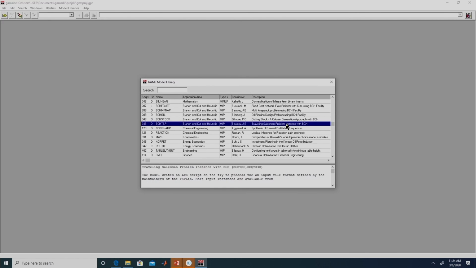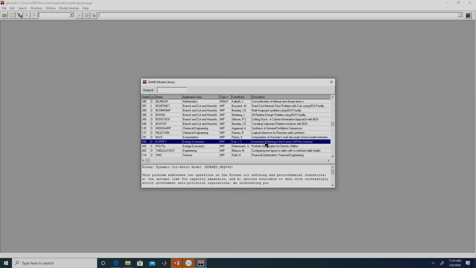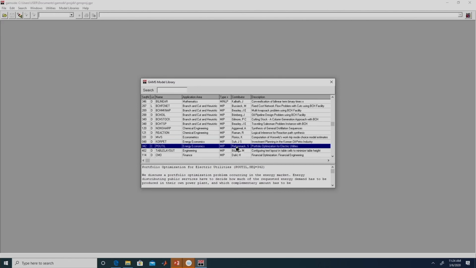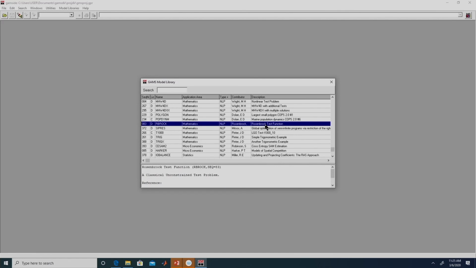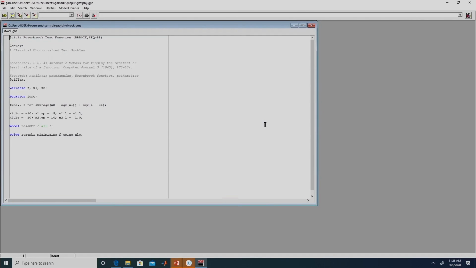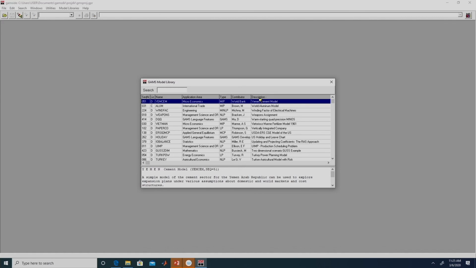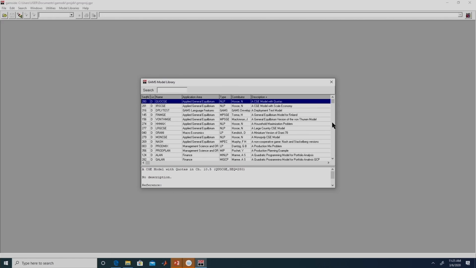Over here we have the traveling salesman problem which we had discussed in the introductory lecture. This is a problem related to investment planning in the Korean oil petro industry. This problem is a mixed integer linear programming problem and deals with portfolio optimization for electric utilities. These are examples of nonlinear programming problems. This is the Rosenbrock function which we had discussed previously. You can also sort them according to the description.